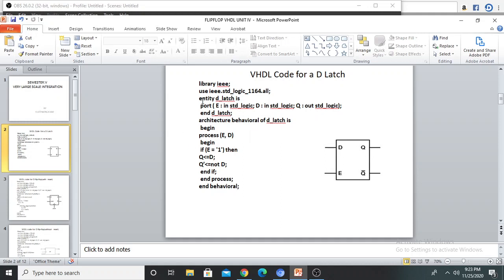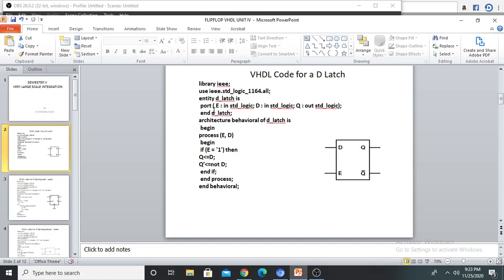Generally, in the entity part, the first line is entity name is. Entity D latch is. Next, I am declaring the input output ports of D latch. In D flip flop, we have clock. In D latch, we use enable input.